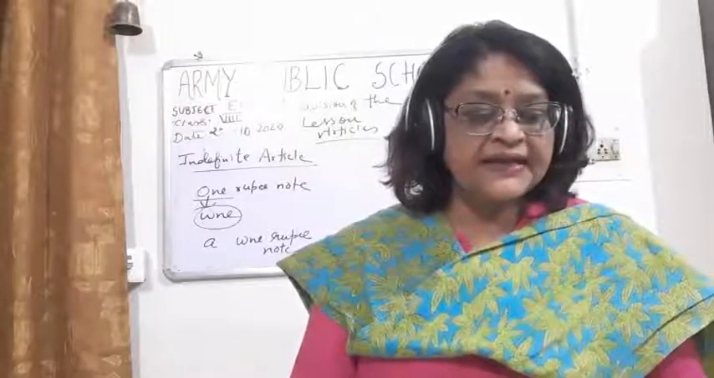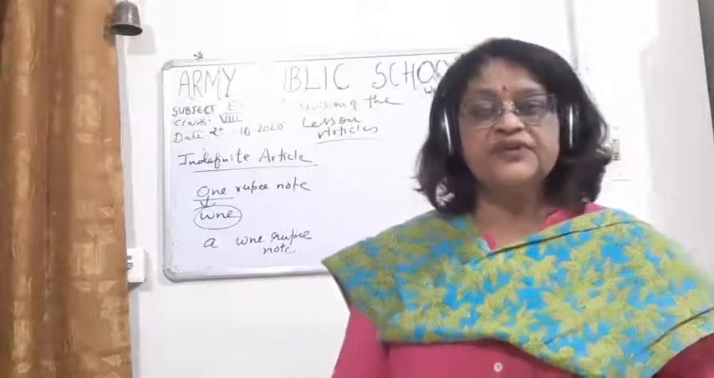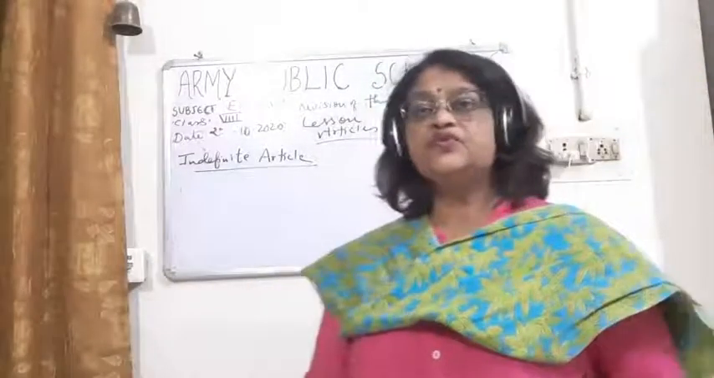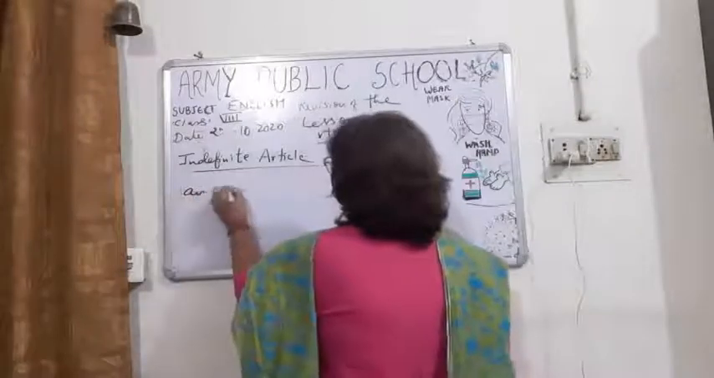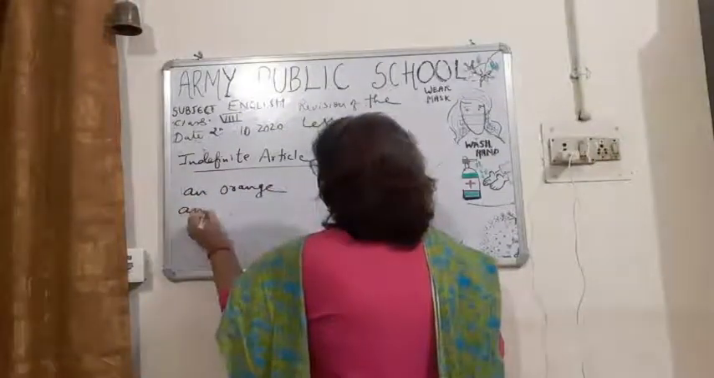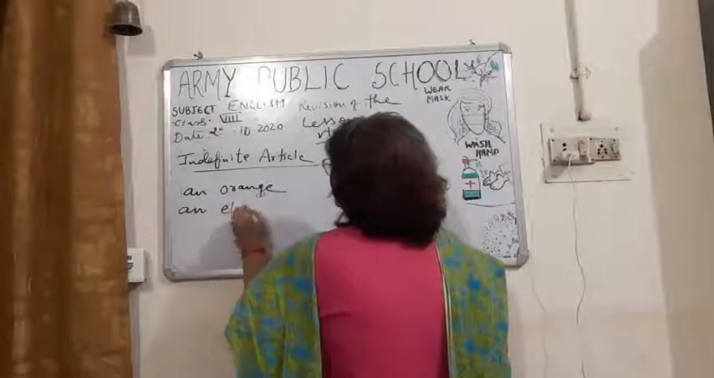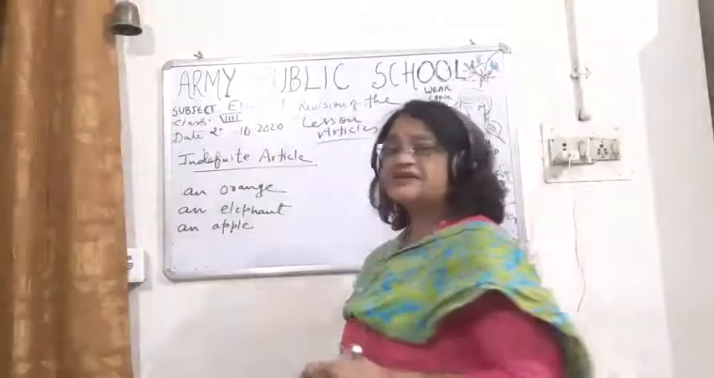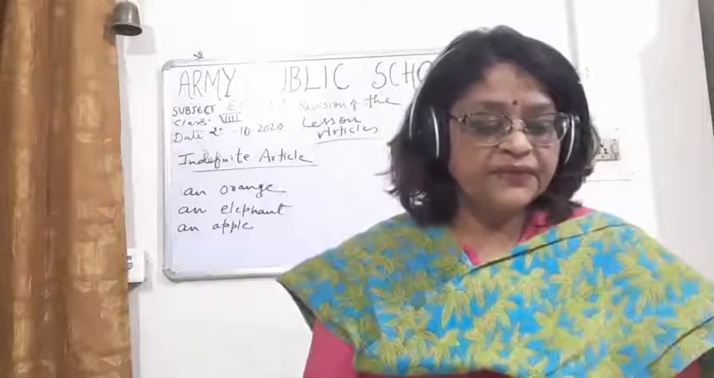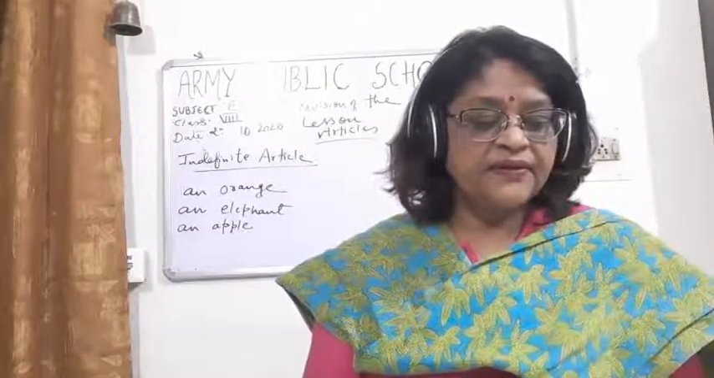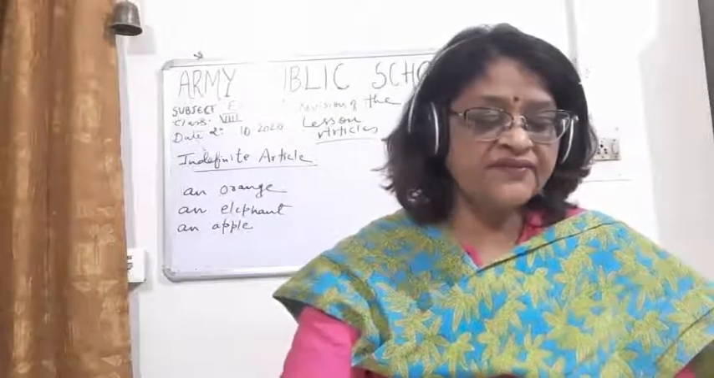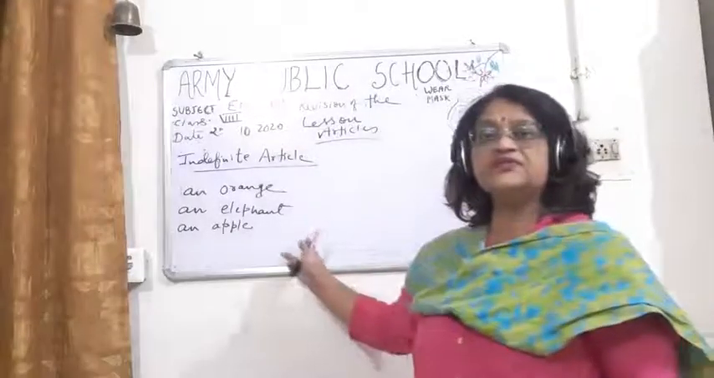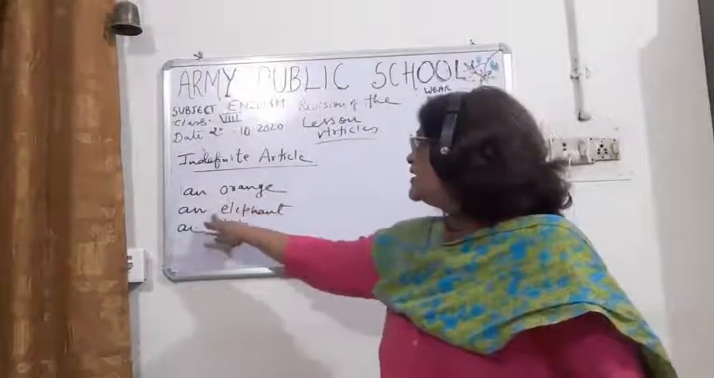Then we use an before words that begin with a vowel sound. Now we come to an, which is used with a word that begins with a vowel sound, like an orange, an elephant, an apple. These are words starting with a vowel sound. But there are many words which have a silent h.